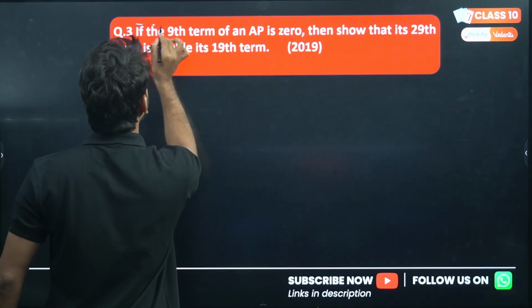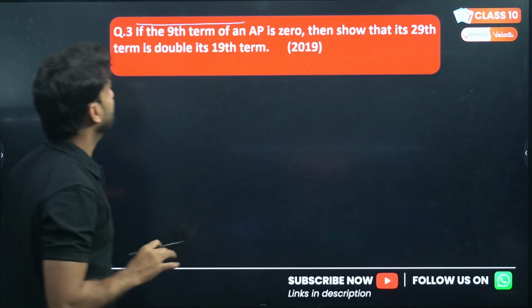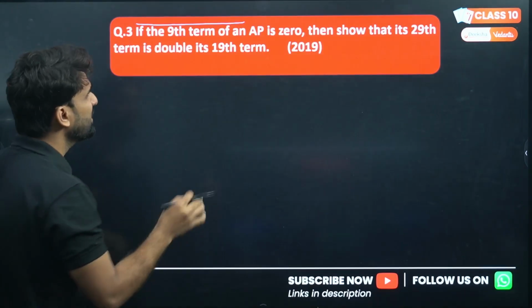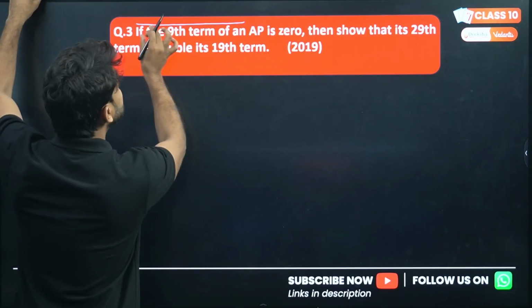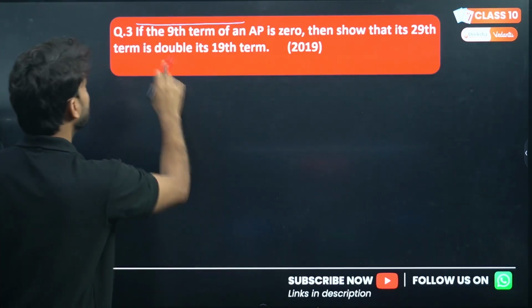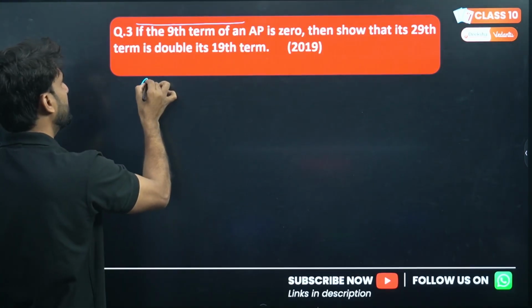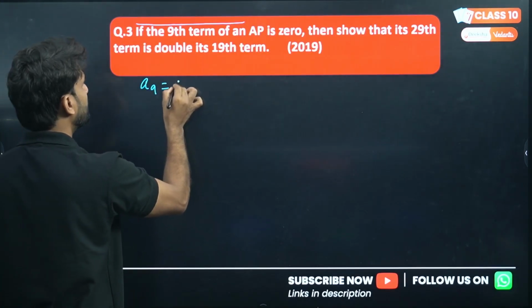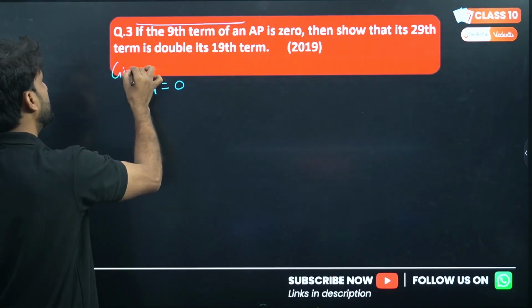So if the 9th term of an AP is 0, then show that its 29th term is double its 19th term. Very easy question. Okay, a bit tricky, but very easy question. Let's do this question. Whatever the first information is given, please write the information first. So if the 9th term of an AP is 0, we can write A9 equals 0.